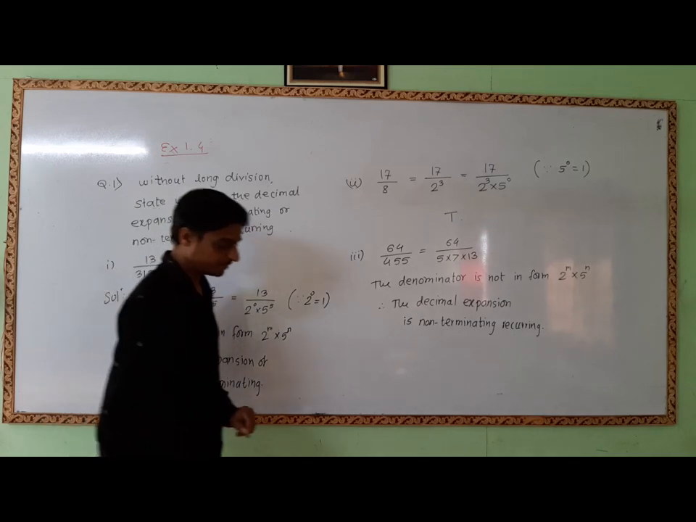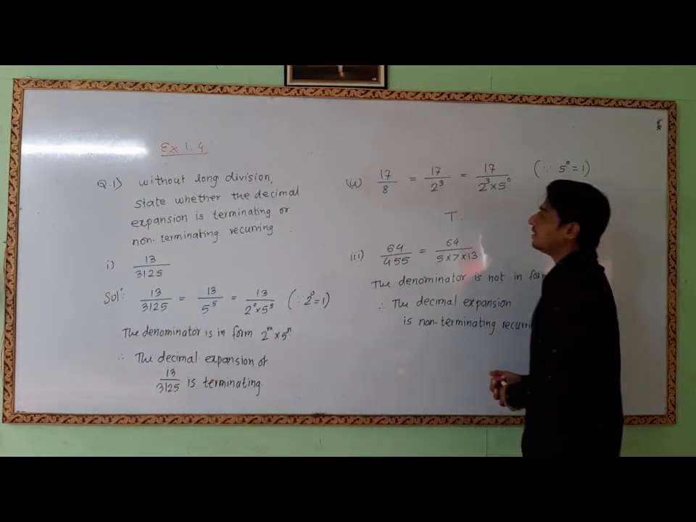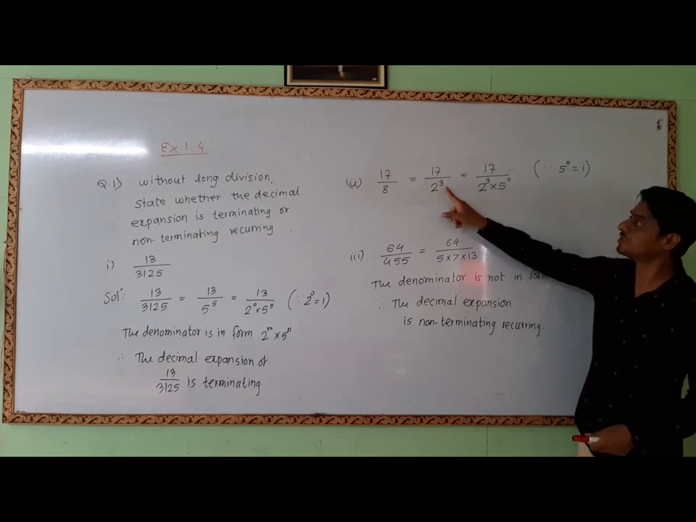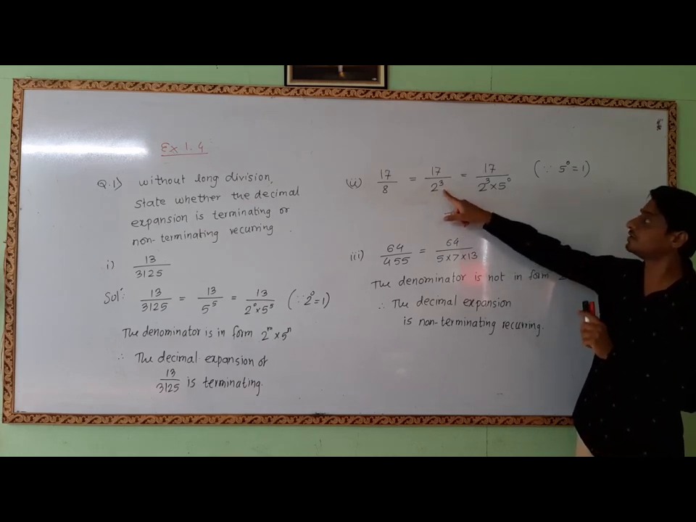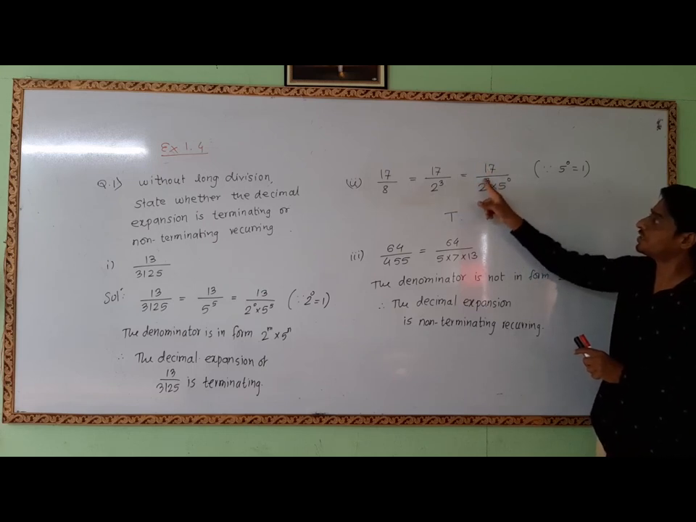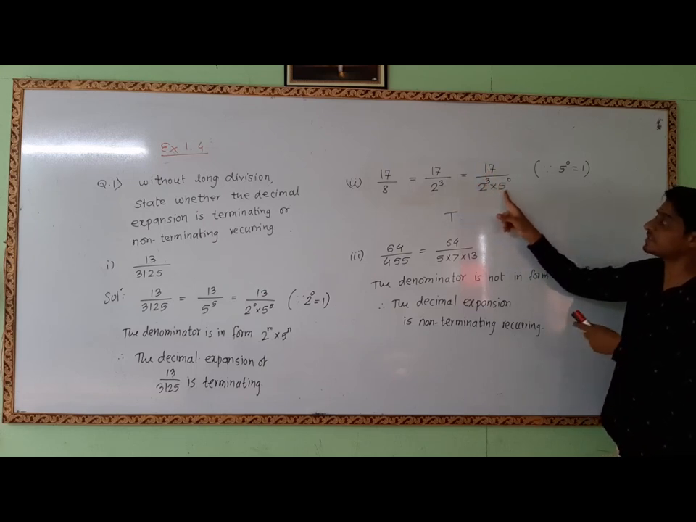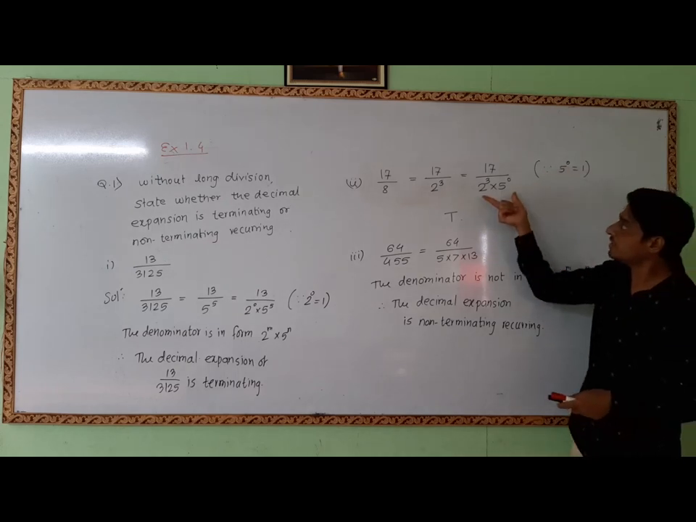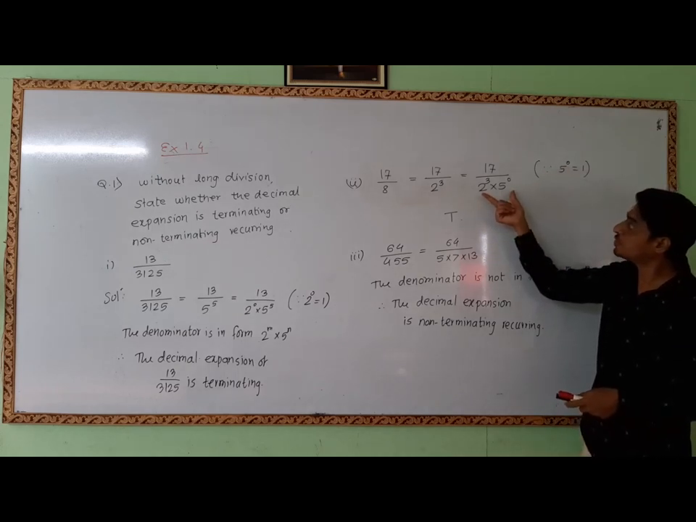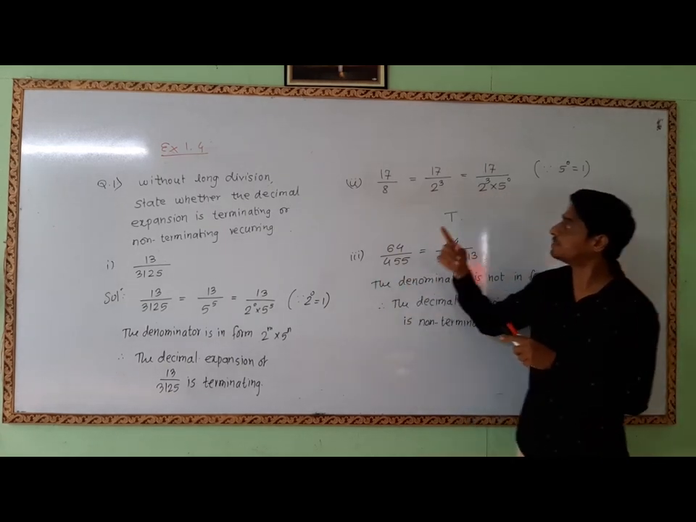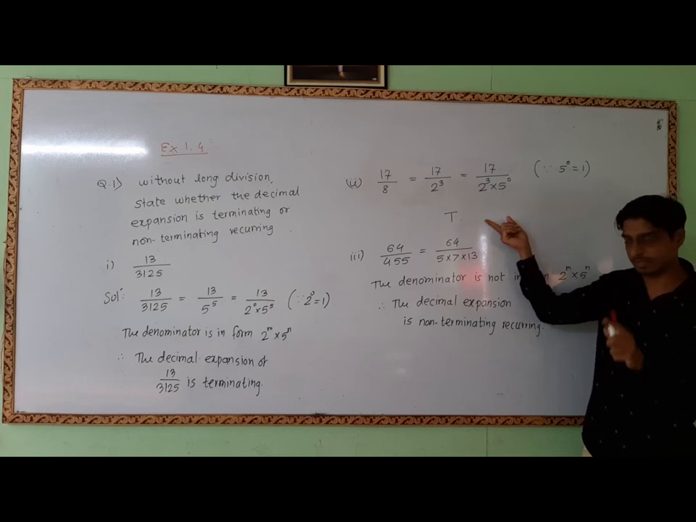Now second, 17 upon 8. This 8 can be written in this form, 2 raised to 3, because 2 raised to 3 is 8. Now again this can be simplified: 17 upon 2 raised to 3 into 5 raised to 0. The same answer, 5 raised to 0 is equal to 1. So again the denominator is in form 2 raised to m into 5 raised to n. So the decimal expansion of this number is also terminating.